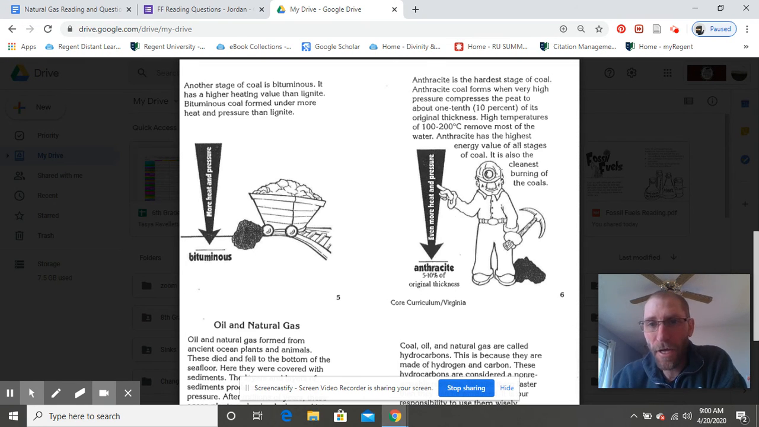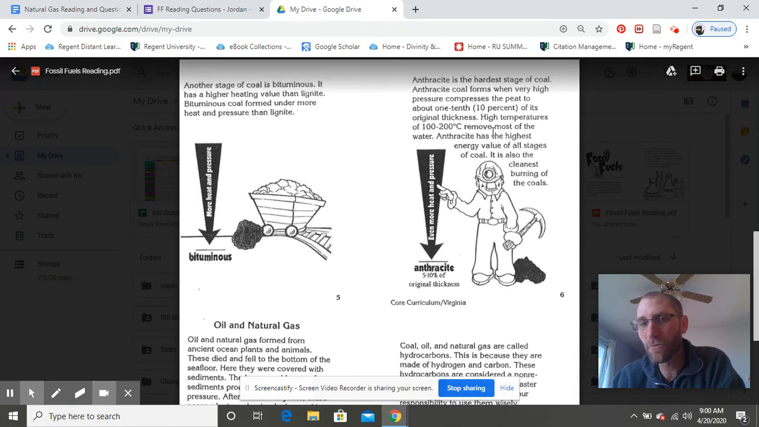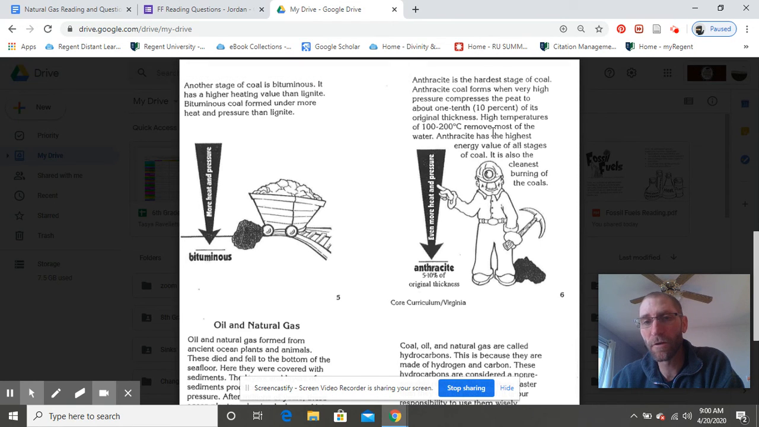Okay. High temperatures of 100 to 200 degrees Celsius remove most of the water. So if you remember, 100 degrees Celsius is boiling. So it's going to get rid of a lot of the water. Anthracite has the highest energy value of all the stages of coal. It also has the cleanest burning of the coals.